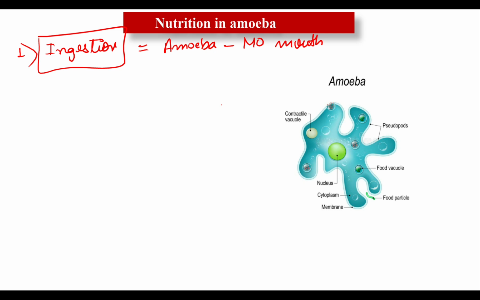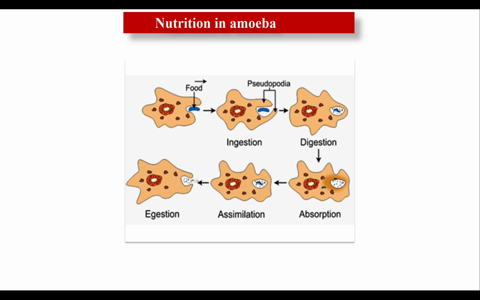Amoeba ingests food, I mean to say takes in food, by using pseudopodia. Let me explain how they take in their food. Look at this, this is known as the pseudopodia. When a food particle comes near the amoeba, then amoeba ingests this food particle by forming a temporary finger-like structure. Pseudopodia means temporary finger-like projection.